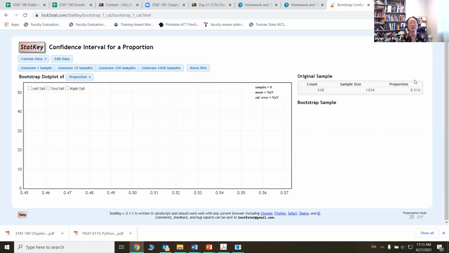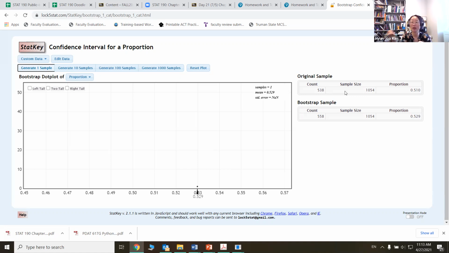That's a kind of point estimate, but we want to know how confident we are, with the margin of error. So what it does here is come up with a sampling distribution based on something called bootstrap sampling. If you click generate one sample, it takes those 1054 samples all put together and selects another 1054 samples, but the difference is with replacement.